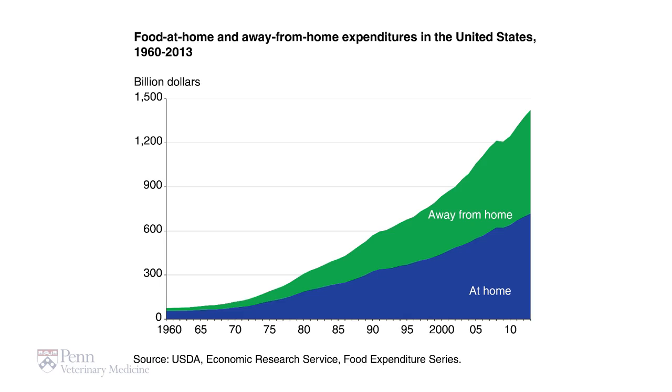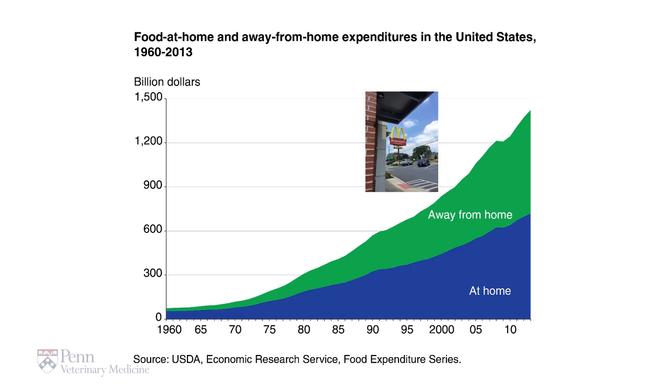The other interesting phenomenon that's happening is we are spending more and more of our money on food purchases away from home. This is US data looking at our purchase habits over time, and we can see that the away-from-home expenditures now exceed those of the home expenditures.